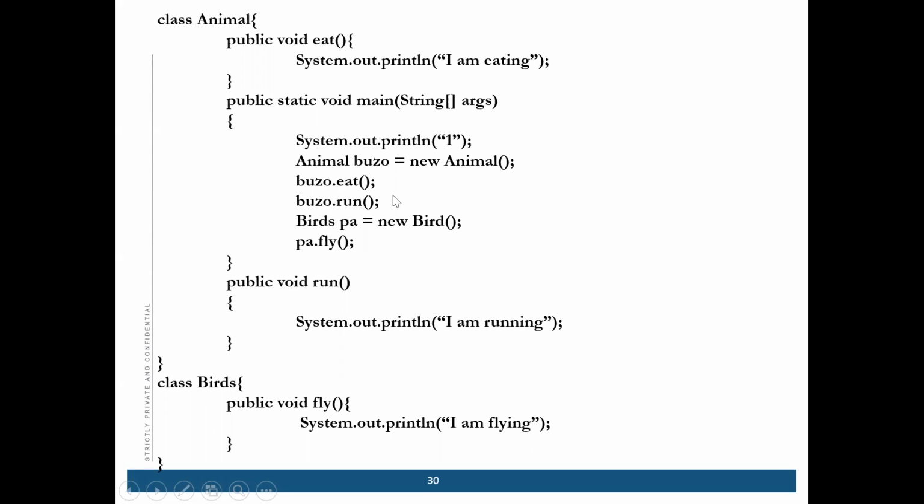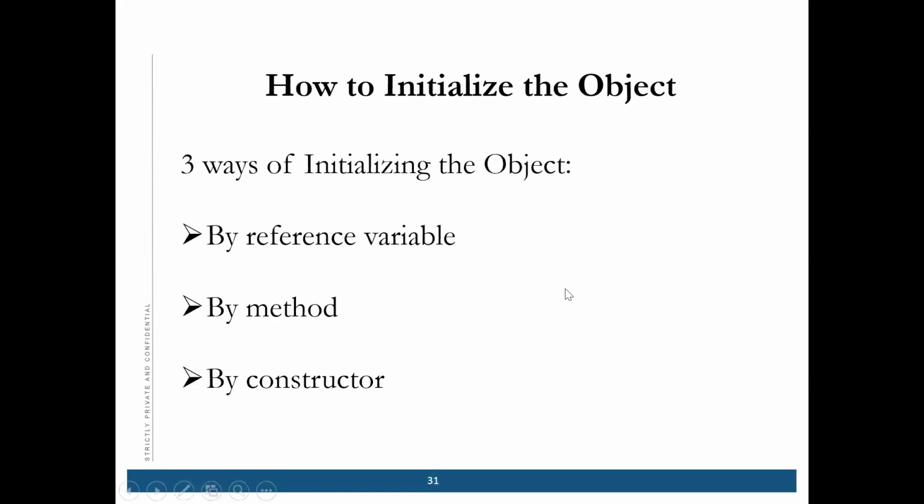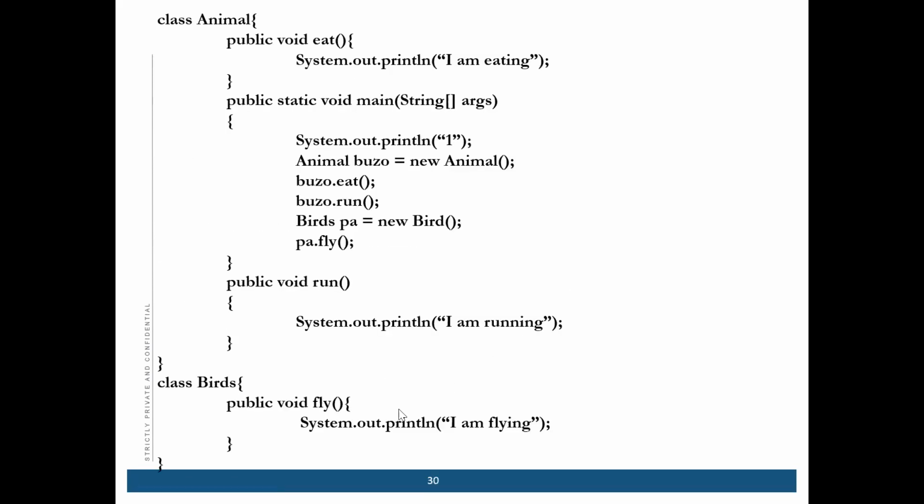What will be the output of this? Can anyone tell? 1, I'm eating, I'm running, I'm flying. Correct. So, do you want to try this program, or will you try it later? Should we move ahead? So understood how these two classes work.